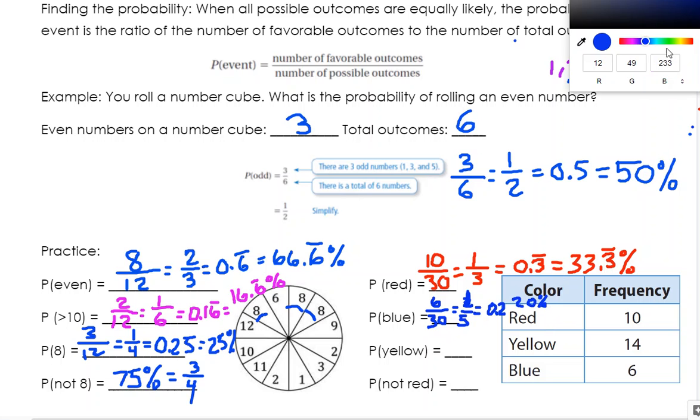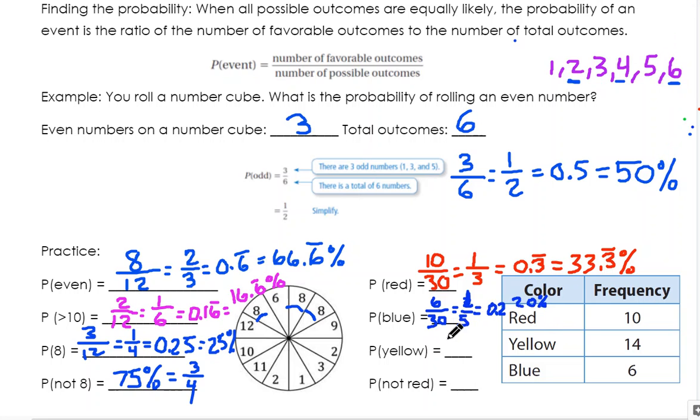All right, so let's see yellow. If I was going to do yellow, how many yellows do I have? Well, I have 14 yellows, out of a possible 30. And I could divide this by 2 because they're both even, so that would be 7 out of 15. So 7 out of 15, what is that? 7 divided by 15 gives me 0.46.